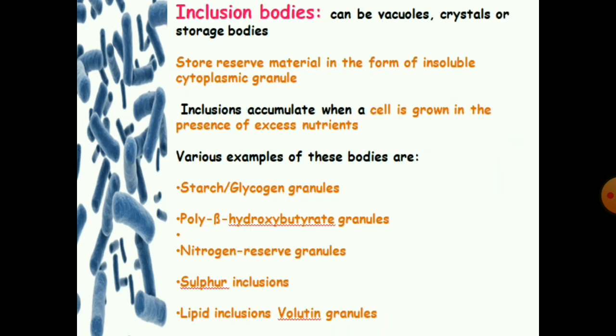Next is the inclusion body. It can be vacuoles, crystals or storage bodies. It stores reserve material in the form of insoluble cytoplasmic granules. When the cell grows in excess nutrients, the inclusion bodies accumulate. Examples of inclusion bodies are starch granules, poly-beta-hydroxybutyrate granules, nitrogen reserve granules, sulfur inclusions, lipid inclusions and volutin granules.